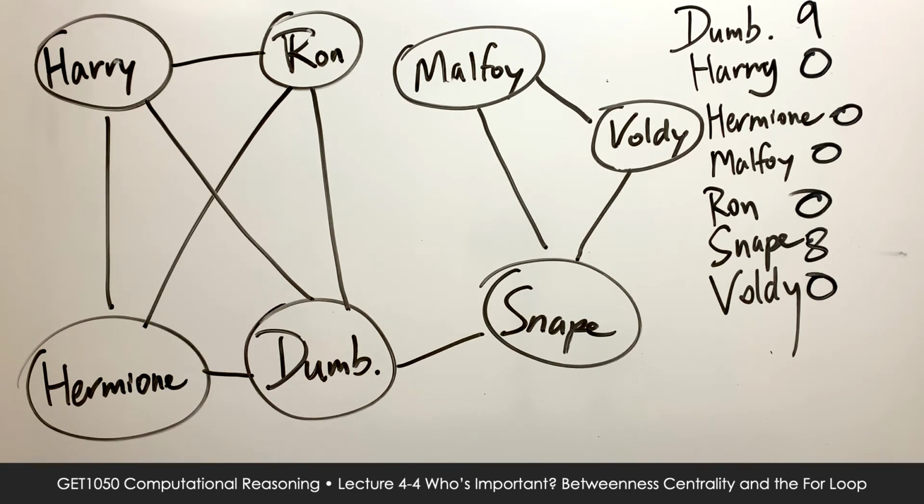From this, we now know that Dumbledore is super important as a bridge because he has the highest Betweenness Centrality. Snape comes in at a close second with the second highest score. Now, if you kill any of these two people, then there will be a massive breakdown in communication between the two groups. When we come back, we'll apply our knowledge of social and network analysis to crime fighting and terrorism. See you then.